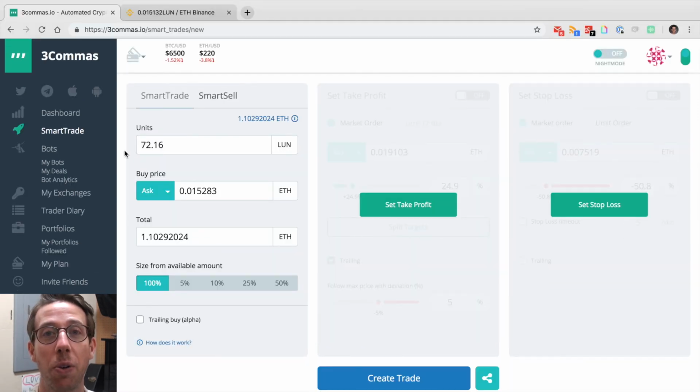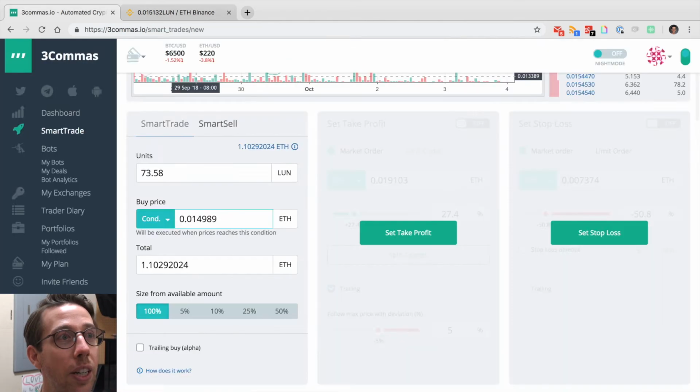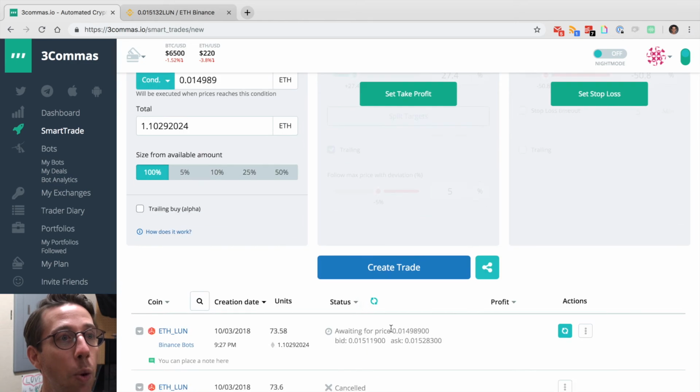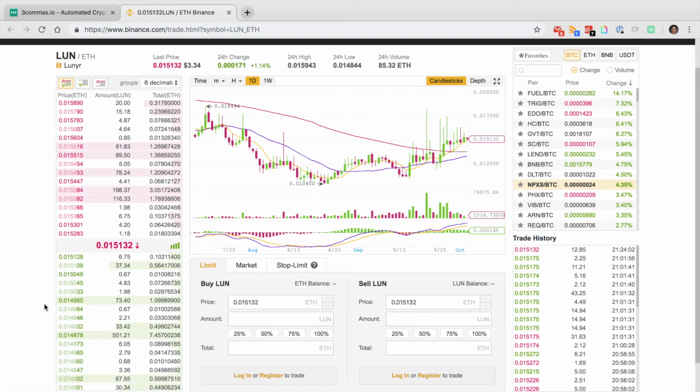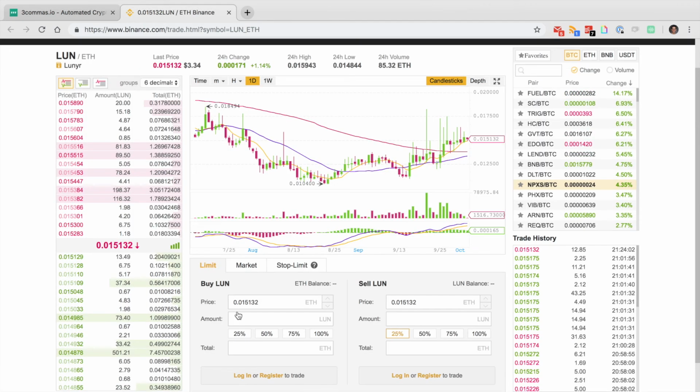Let's do an experiment with a conditional order. I'm going to choose a conditional price of 14989 because no one has that price here. Creating the trade, 14989. I'll get that confirmation screen, awaiting price 14989. Let's check the order book over here. Nothing. And the reason you're not going to see anything here is because once this price is triggered, then it will place a market buy at this price, which I'm okay with because it's a lot lower and it's hiding in front of somebody, which is really what I want to do.